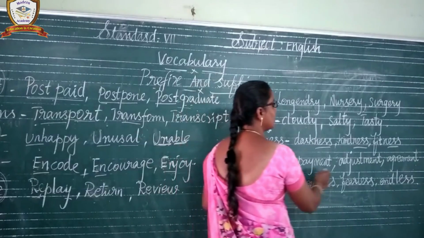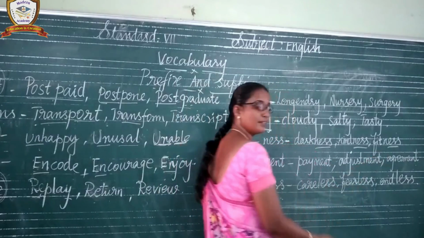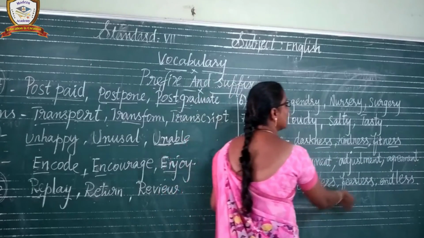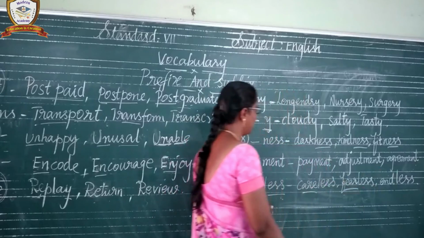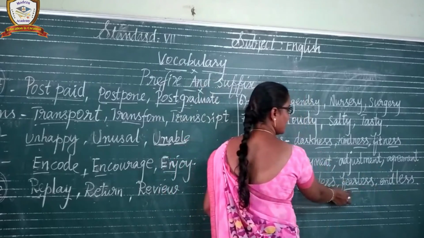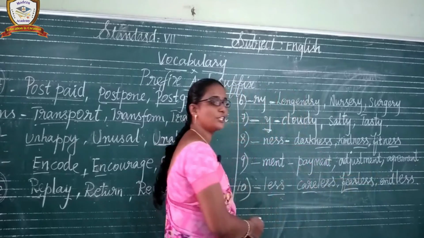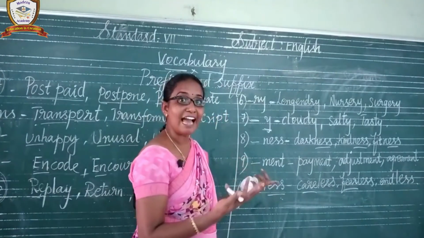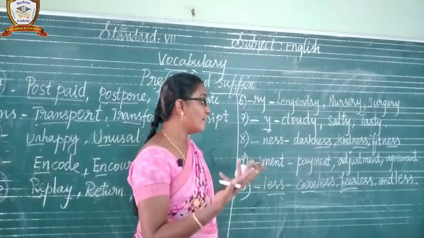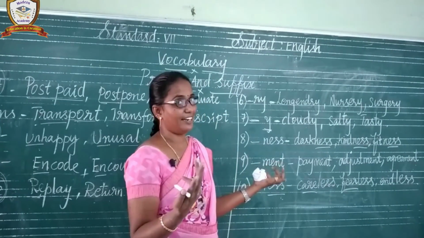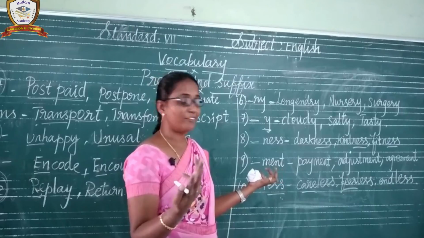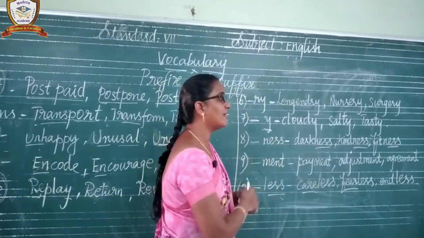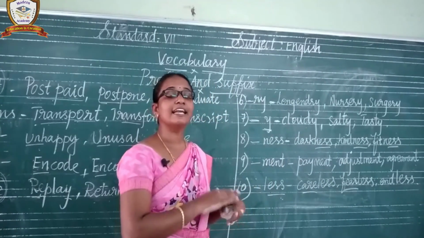Ment: payment, adjustment, agreement. Less: careless, fearless, endless. It is quite opposite, children. Careful, careless. Careless, opposite. Fear, I have fear. Fearless, I don't have fear. Understand? And the next one, endless. There is no end.